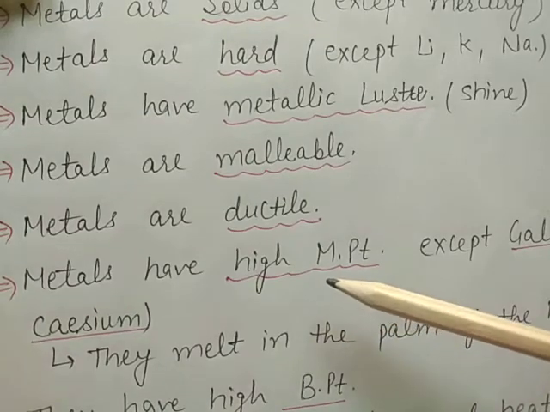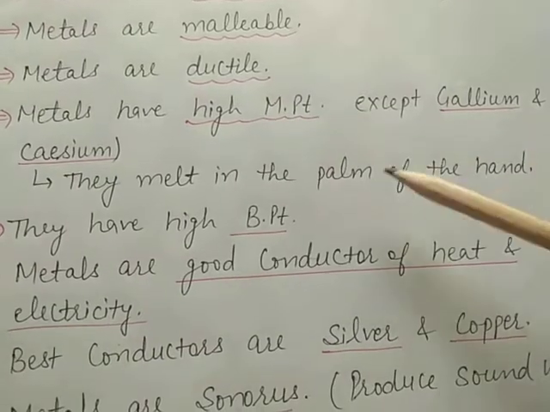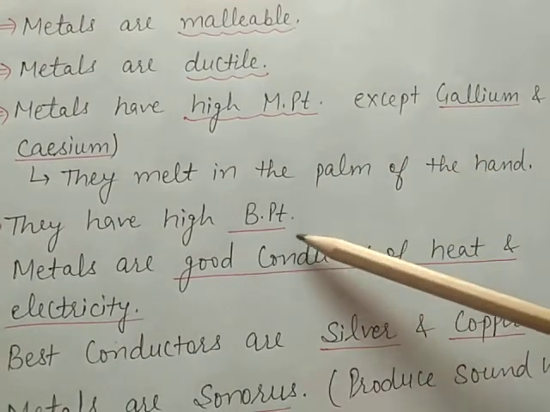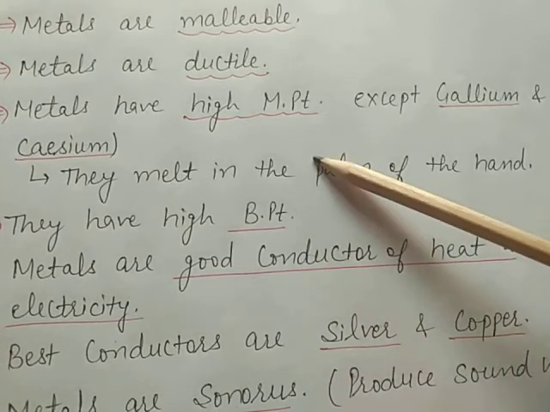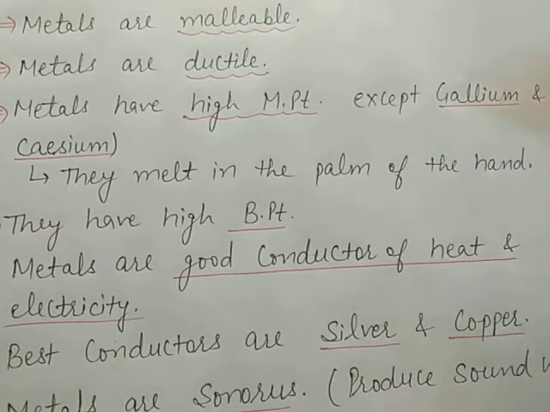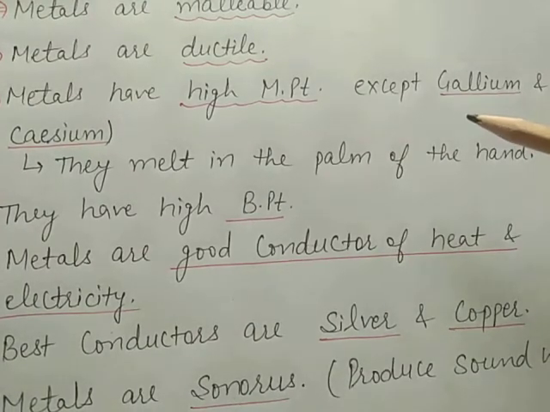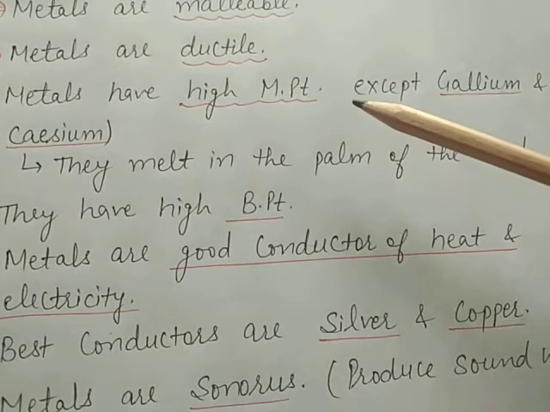Next point, metals have high melting point and boiling point. This is because the constituent atoms are very closely packed and attractive forces are also very strong. The most important example here is tungsten.